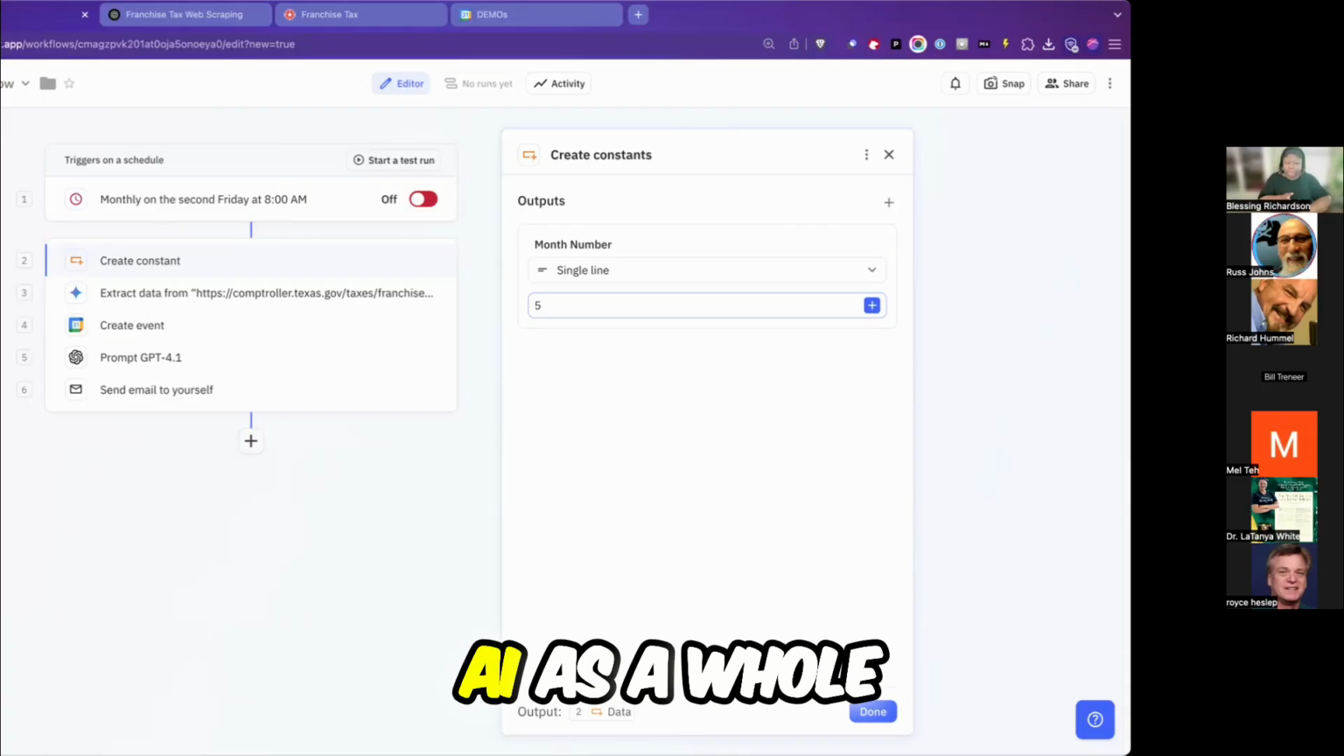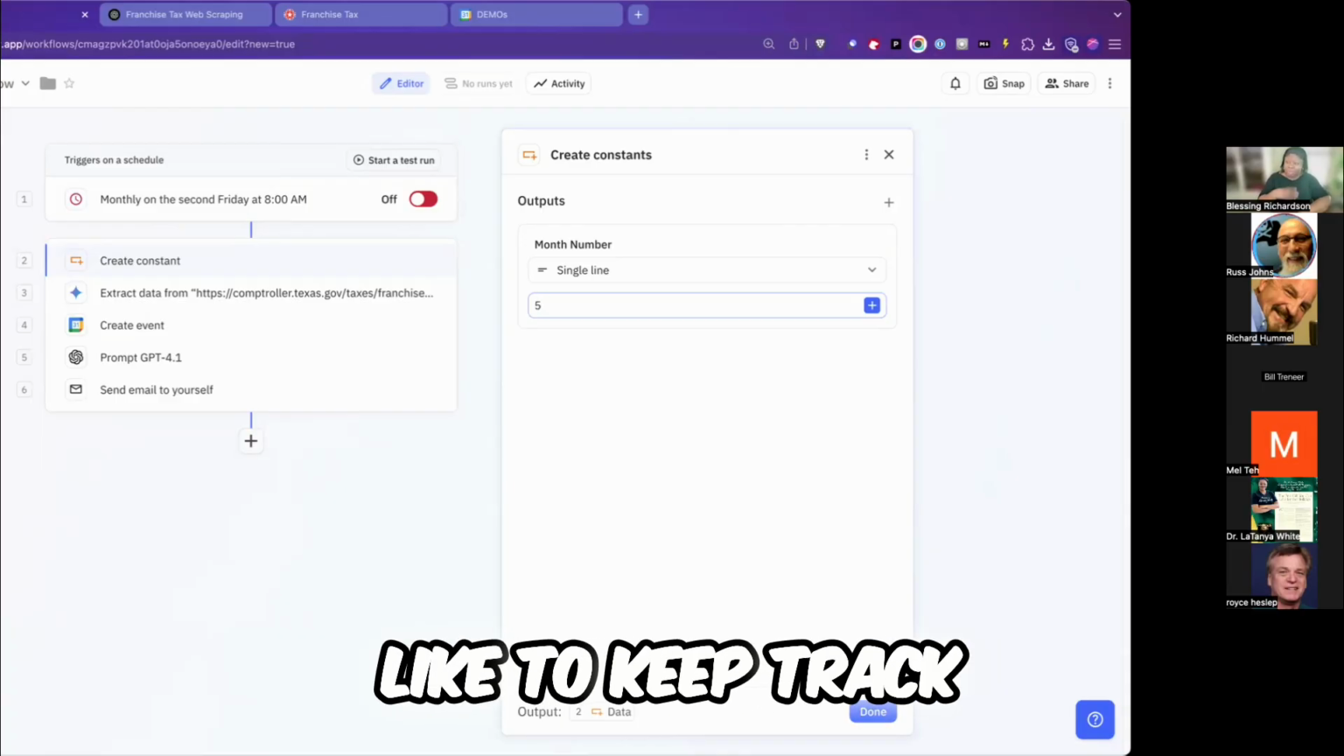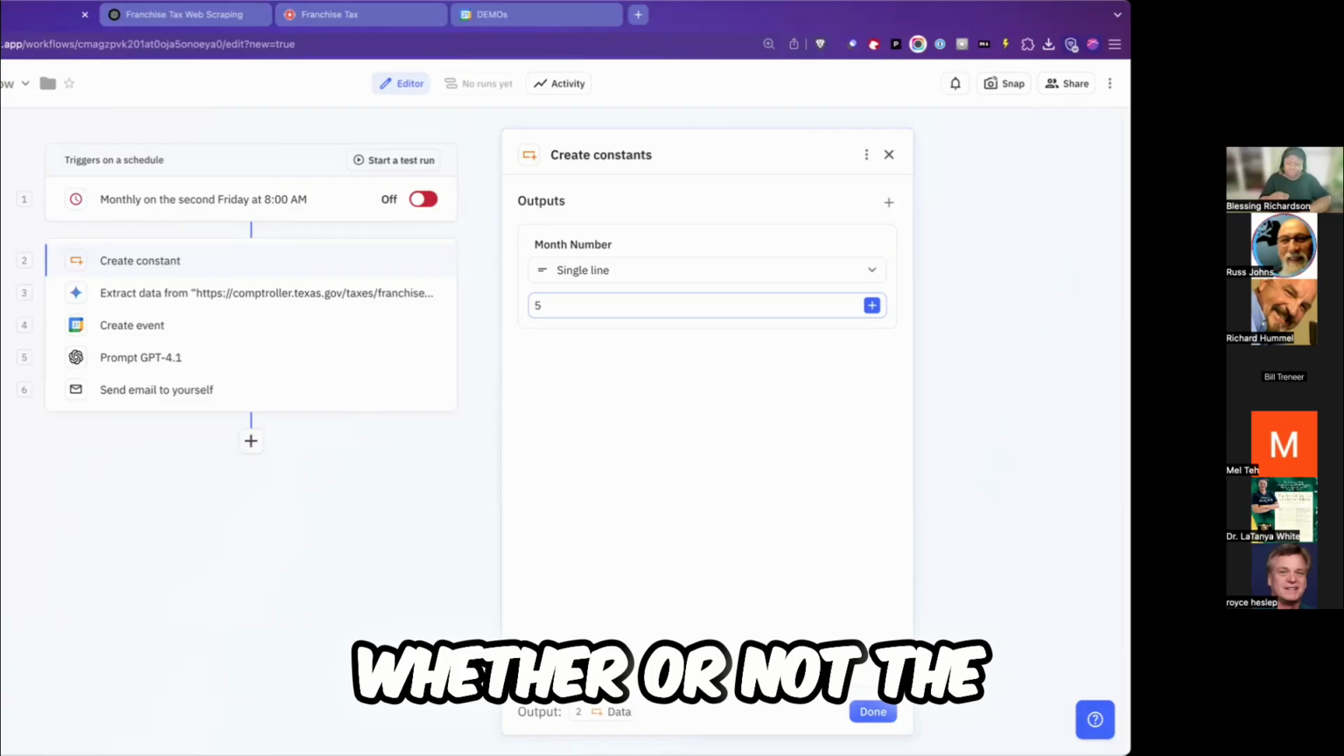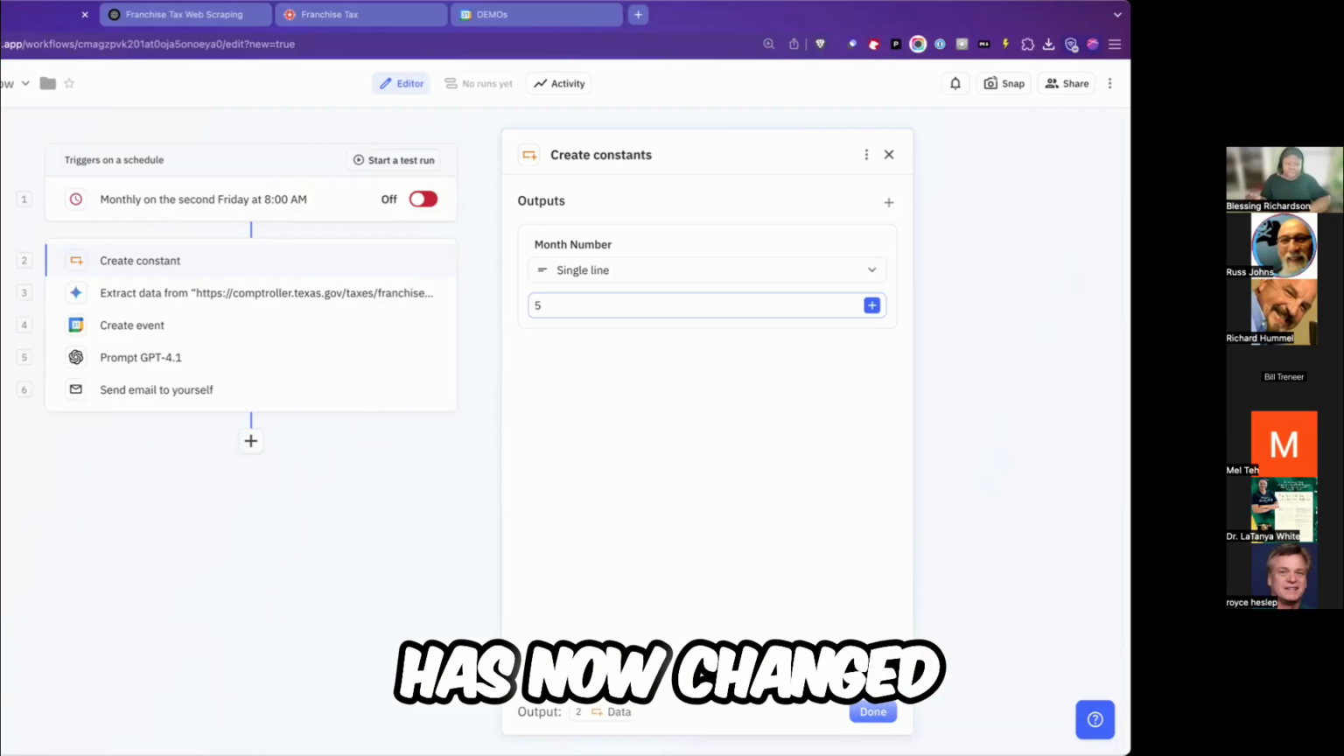Or I can use AI as a whole to keep track of it and determine whether or not the date and the deadline has now changed.